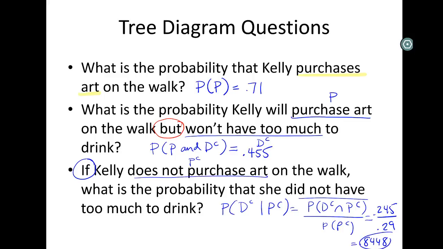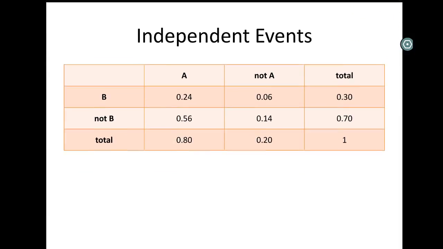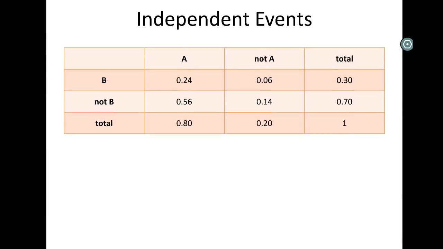So anyways, the 2 questions I said are guaranteed to be on the test, right, are the opposite marginal and the opposite conditional. This is just a bonus. But the other 2 guaranteed to be there. And like I said, as you go through all the sample exams, look and see this again and again and again. All right, the next question I put in here, not even a question, I just wanted to show you what it would look like to have a table where our 2 events were independent and how that would look if we were to test them.